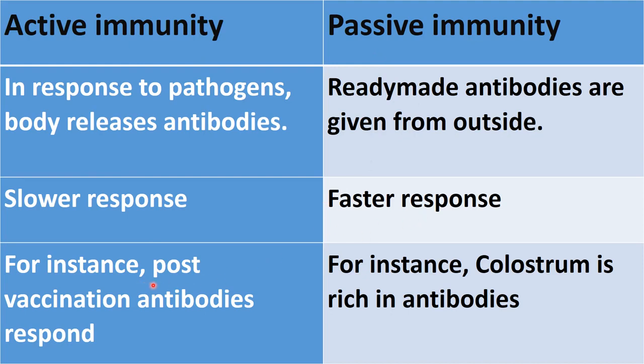Examples of active immunity are the post-vaccination antibodies response, right? Because the antigens are given and our body releases the antibodies itself naturally, right? But in case of passive immunity, ready-made antibodies are given. So an example is colostrum, which is rich in antibodies, like mother's milk, which contains the antibodies given to the infant, right? And also in case of snake bite and tetanus, you can give the example of passive immunity.